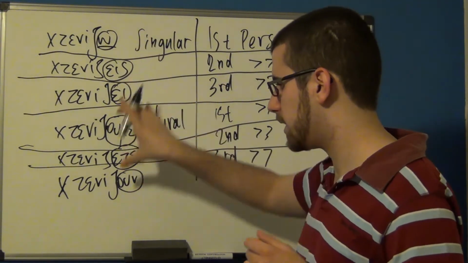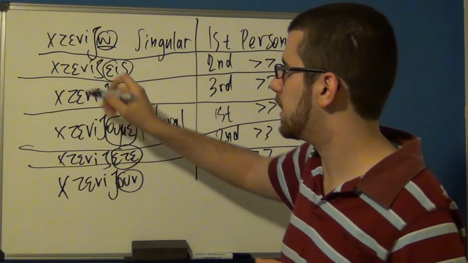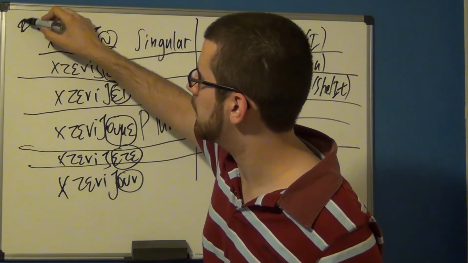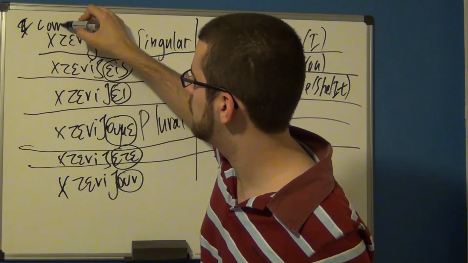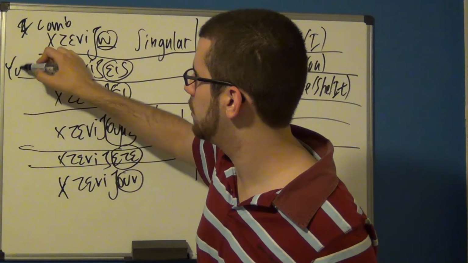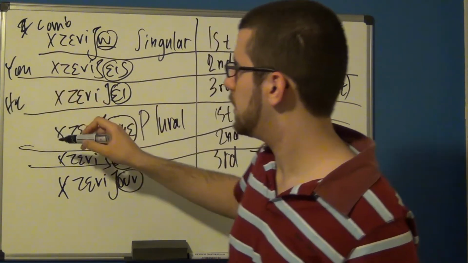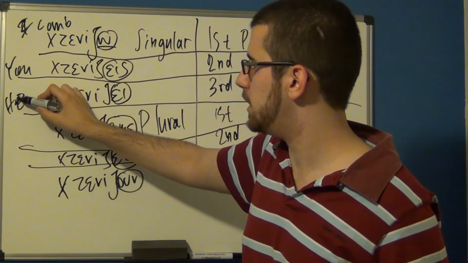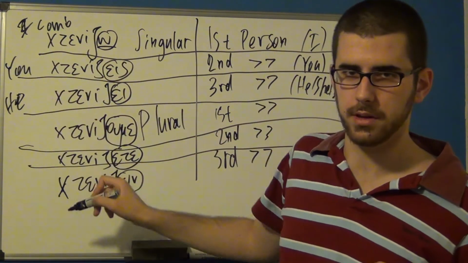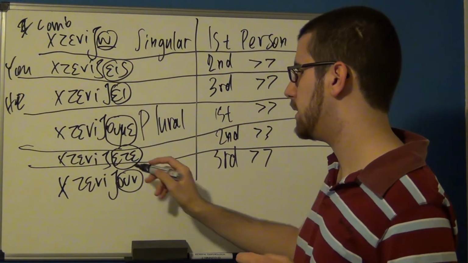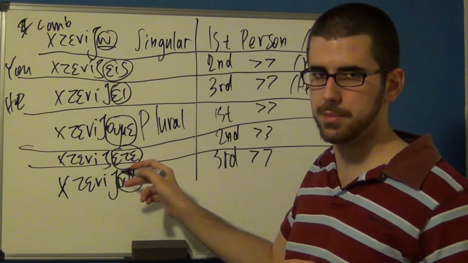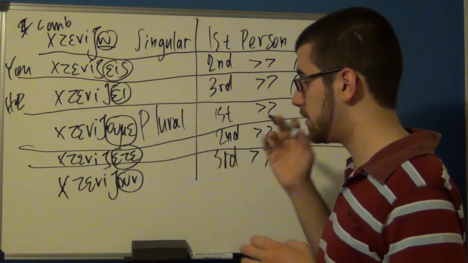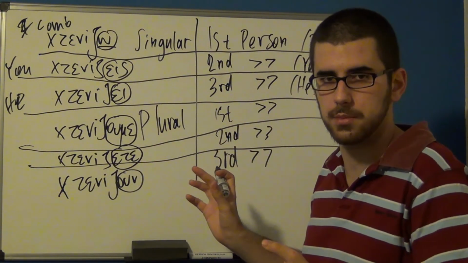This is exactly the conjugation: I comb, you comb, he combs. You just don't need all of these: I, you, he, she, it. You don't need all of them. You just use the proper suffix. This is a proper way of conjugating the verb.